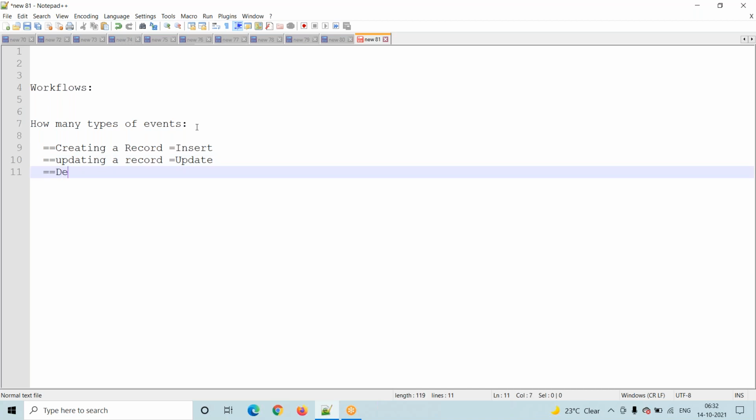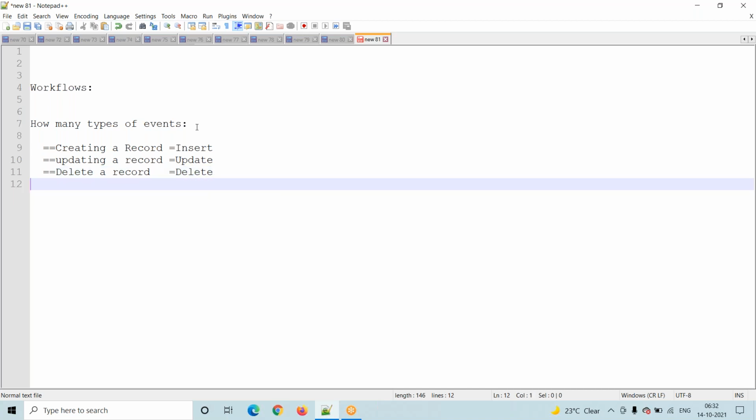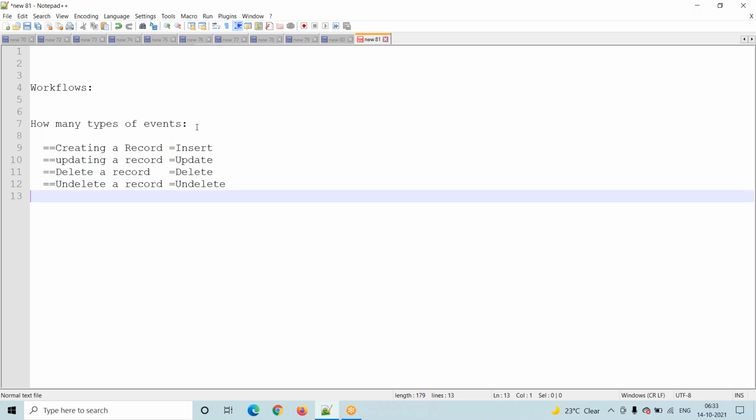Suppose we don't want that record, we will delete it. That is nothing but a delete event. Once we delete the record, it is not permanently deleted. It is stored in the recycle bin. We go to the recycle bin and revert that record back. That is an undelete operation, or undelete event.